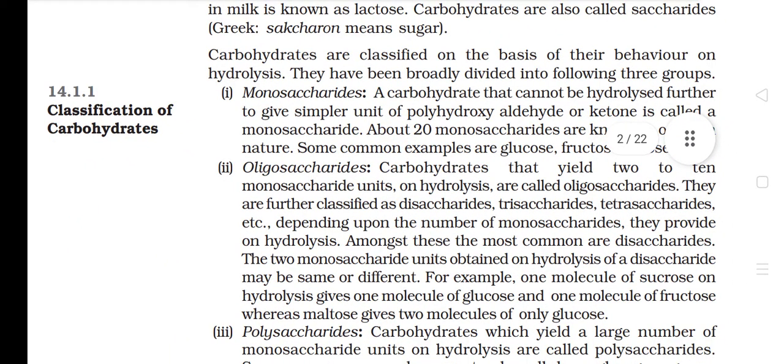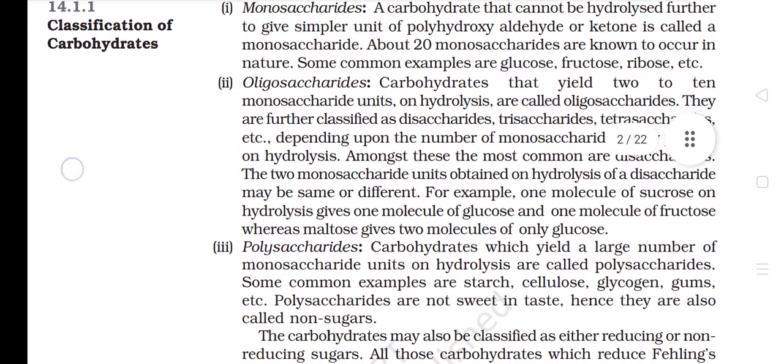14.1.1 Classification of carbohydrates. Carbohydrates are classified on the basis of their behavior on hydrolysis. They have been broadly divided into the following three groups. 1. Monosaccharides. A carbohydrate that cannot be hydrolyzed further to give simpler units of polyhydroxy aldehyde or ketone is called a monosaccharide. About 20 monosaccharides are known to occur in nature. Some common examples are glucose, fructose, ribose, etc.